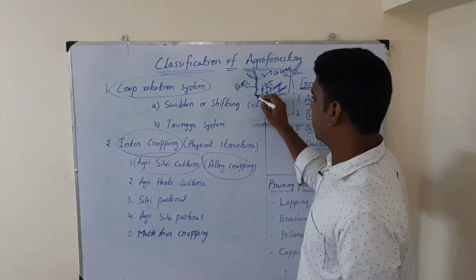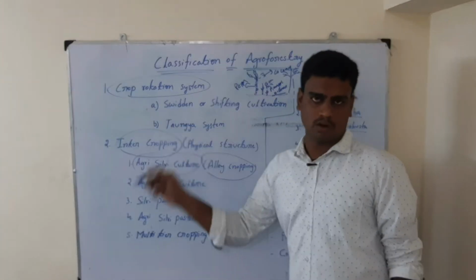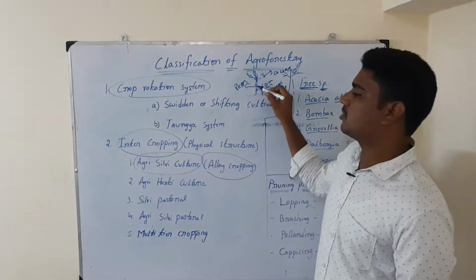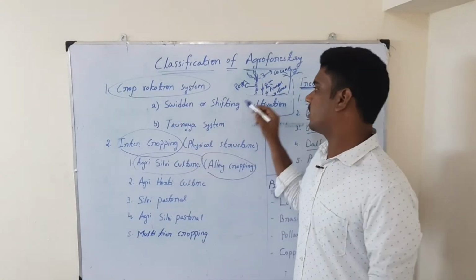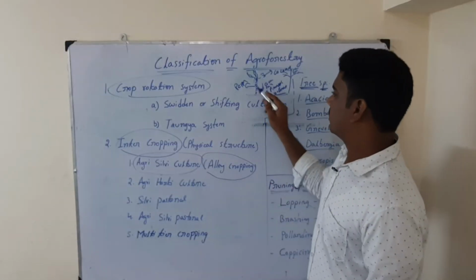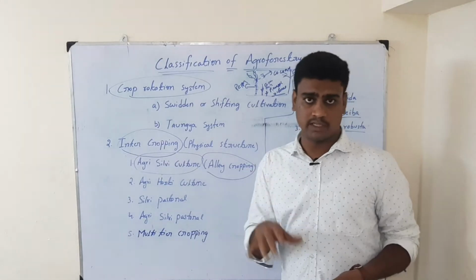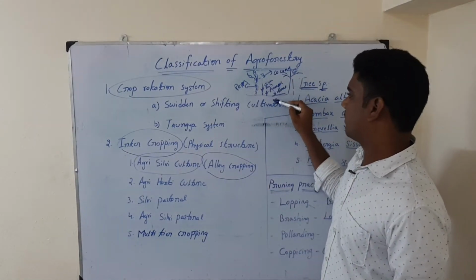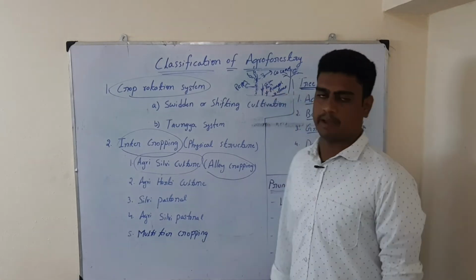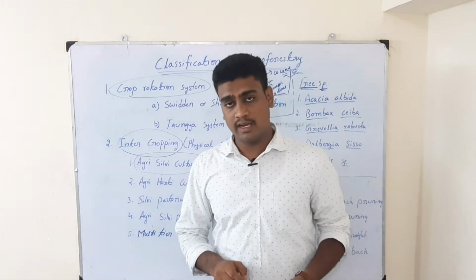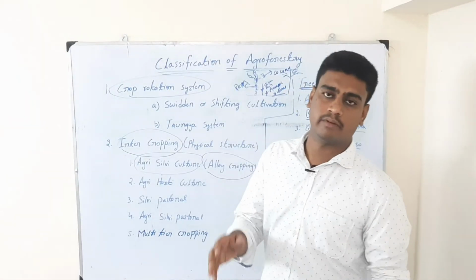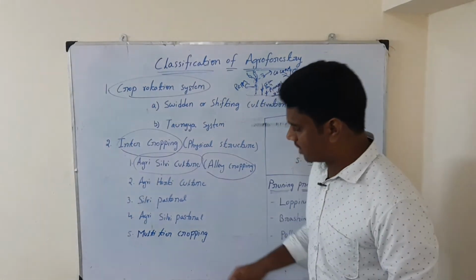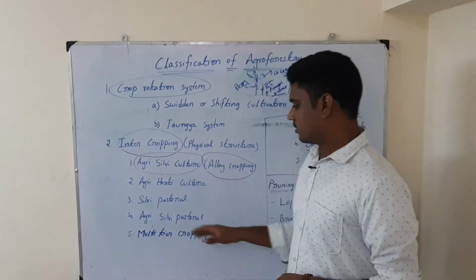Apart from that, we are growing the pepper creeper onto the coconut tree, because the pepper creeper requires physical support. Without physical support it cannot climb. That's why we are growing pepper here. So altogether 5 components we are raising: coconut, cocoa or papaya, pineapple, grass, and the last one is pepper. So we can adjust 5 components in the same land area and get assured income throughout the year. This is one of the multi-tier cropping systems, where we go for different types of crops based on height.